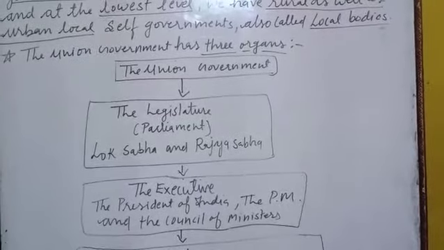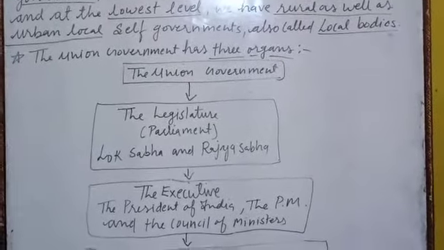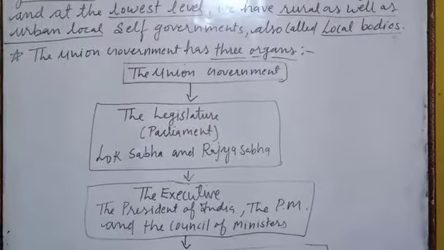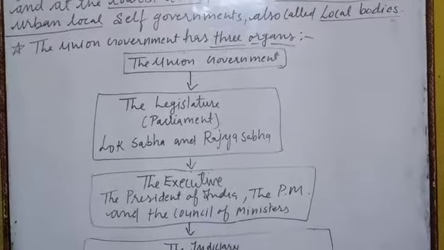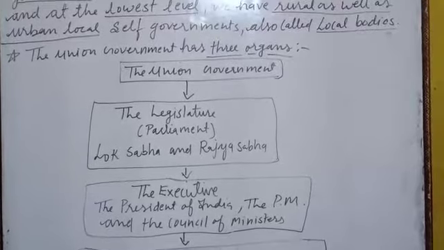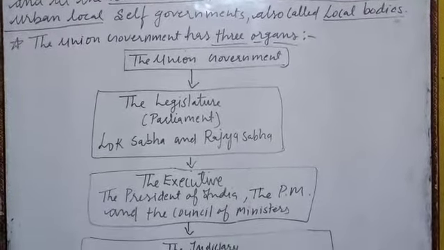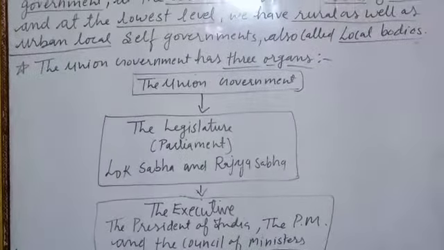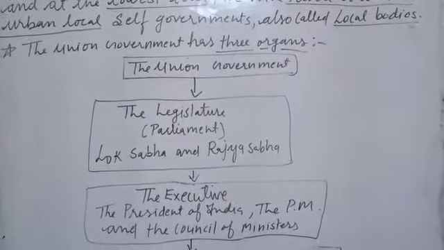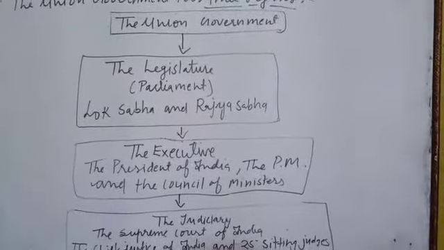The function of legislature is to make laws. Means parliament is the place where laws are made. They have the two houses, as I told you, Lok Sabha and Rajya Sabha. Lok Sabha is known as lower house and Rajya Sabha is known as upper house. Next, the executive.